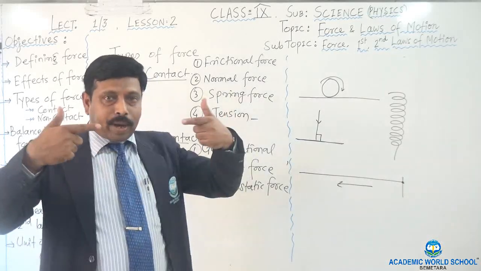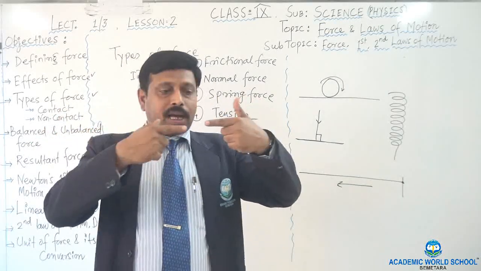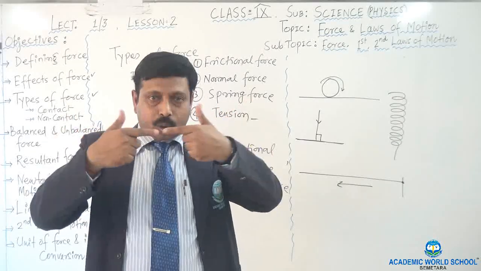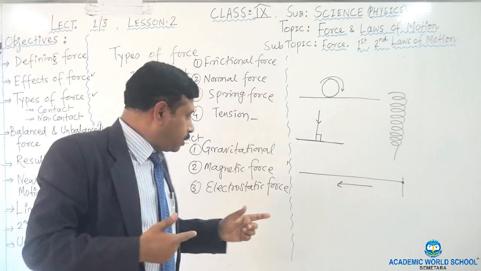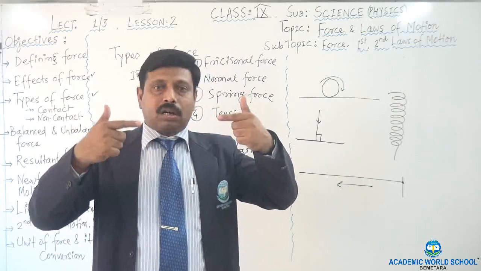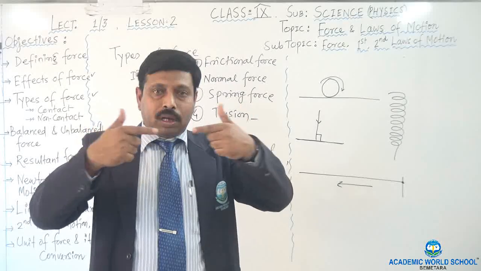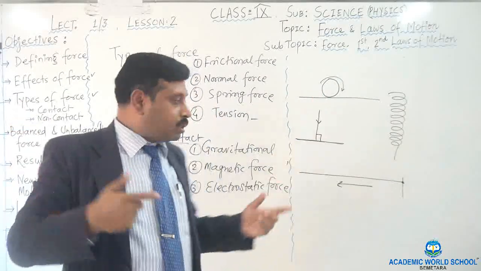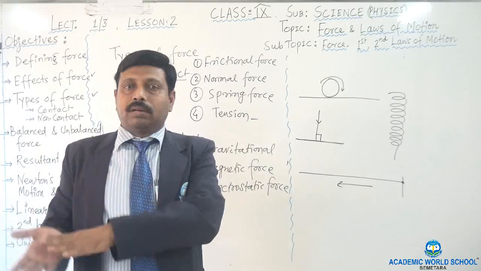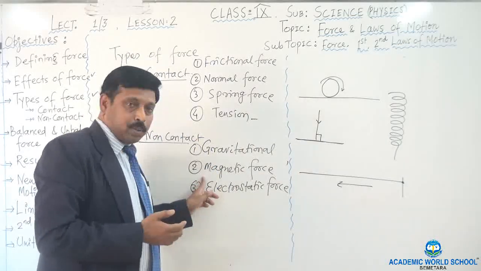If you take two magnets, the north pole of one magnet and the south pole of the other magnet, they will attract each other because of the magnetic force. If you take north and north or south and south, the same pole, they will repel each other. That is also the magnetic force. Okay? So the force exerted by a magnet is known as magnetic force.